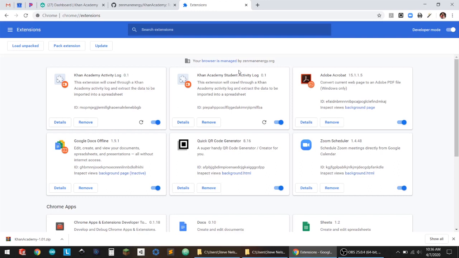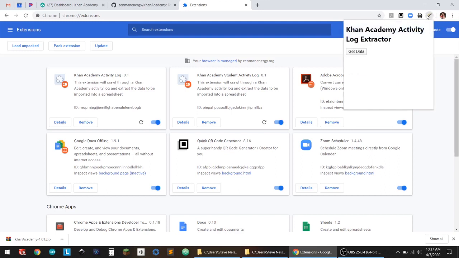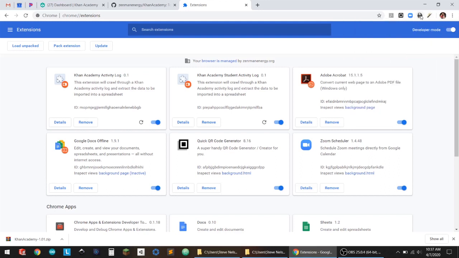So you should now see two boxes. One is going to be the student activity log, and the other one is just the activity log. The teacher version has a little magic wand. So this one's a little bit different than the student version. The teacher one is going to give you a way to download the data and import it into a spreadsheet. So in any case, you should have two buttons here, one for the teacher version and one for the student version.